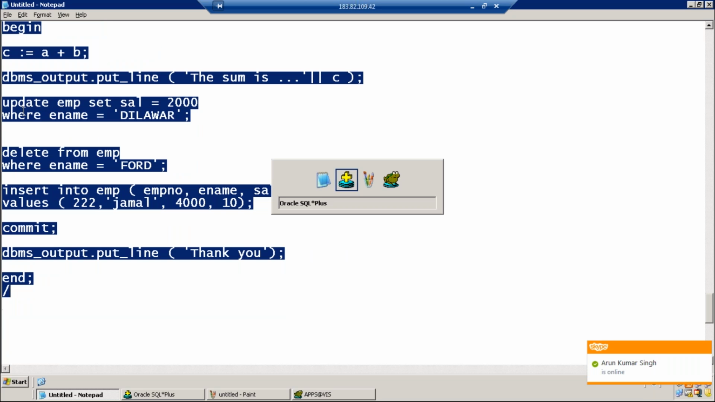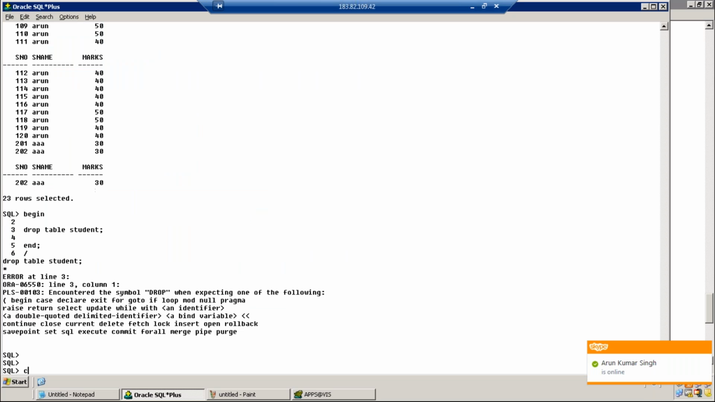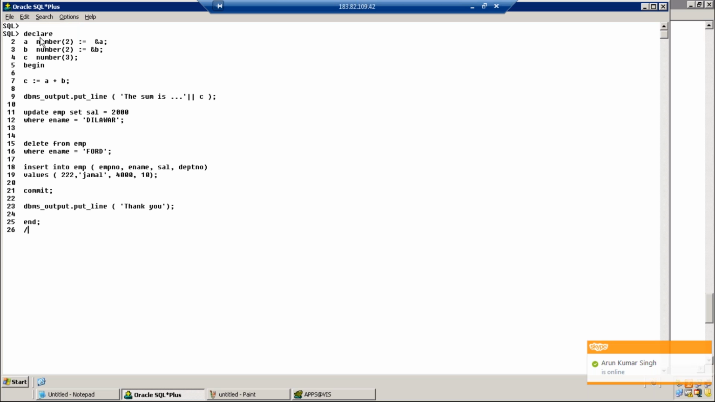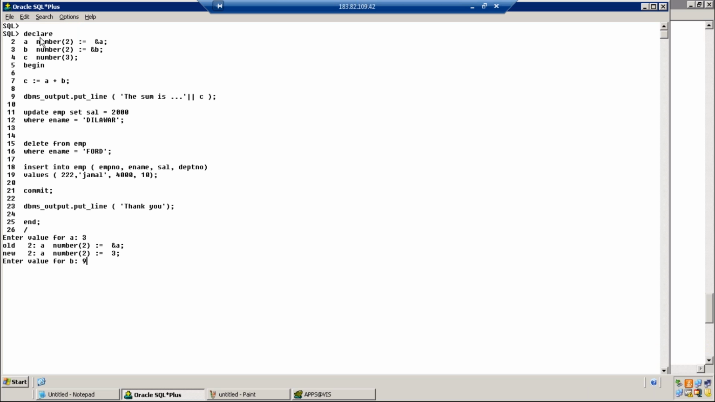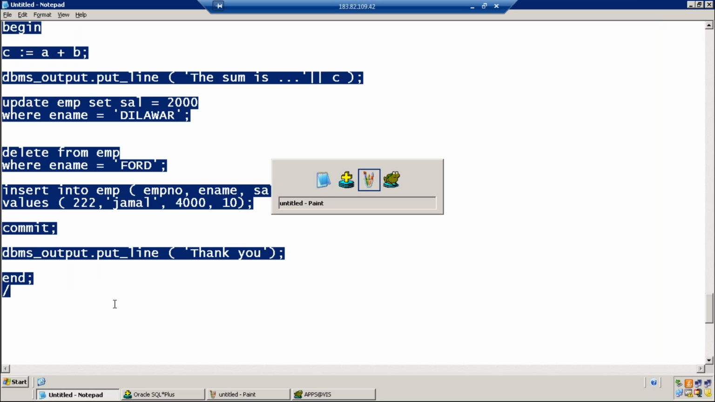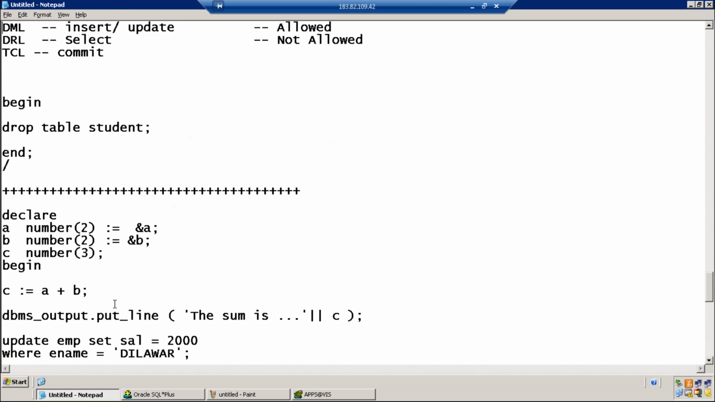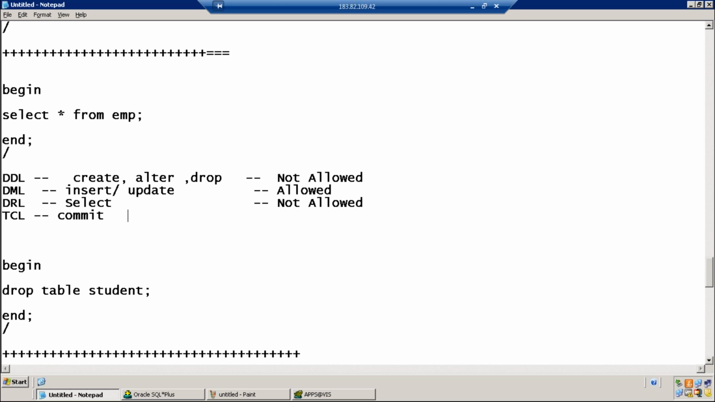So commit is our transaction control language. Commit is generally used in a PL/SQL block to make the changes permanent. Successful message. You are not getting any error. So commit is also allowed in a PL/SQL block. What about data control language, grant and revoke? Obviously, they are not allowed because it is the job or responsibility of the DBA.